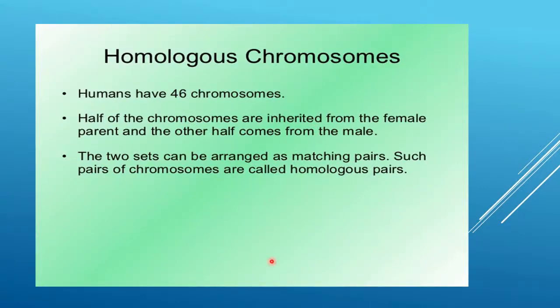Students, humans have 46 chromosomes. Half of the chromosomes are inherited from the female parent and the other half comes from the male. The two sets can be arranged as matching pairs. Such pairs of chromosomes are called homologous pairs.